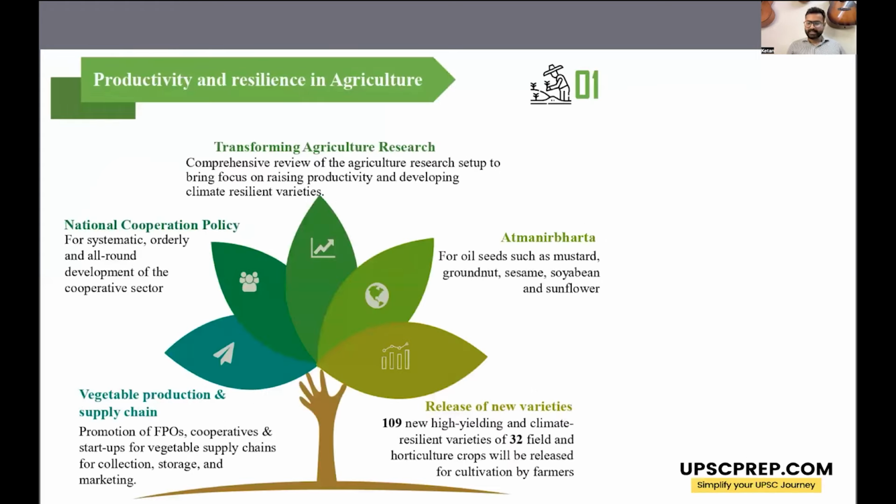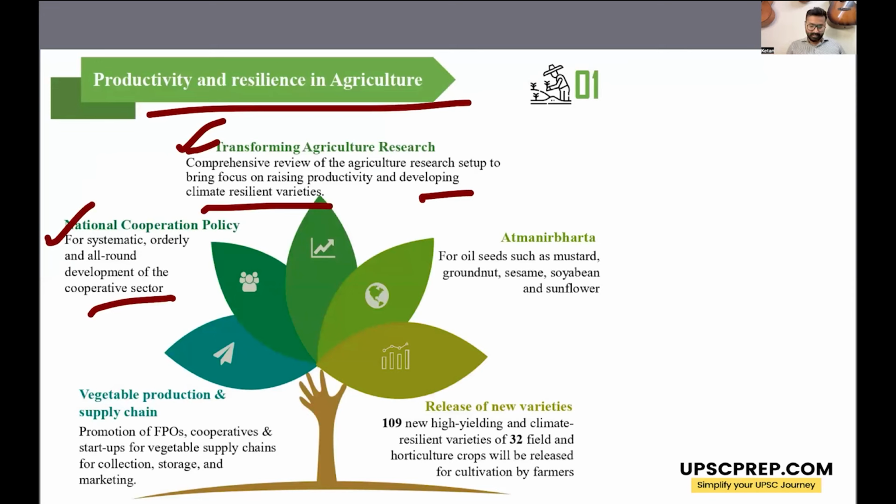So the first priority is agriculture. In agriculture, the government will set up a national cooperation policy, which is for development of the cooperative sector. Then a big focus will be on the agriculture research. The government will try to develop climate resilient varieties of crops and seeds. The government will try to achieve self-sufficiency or Atmanirbharta in oil seeds, which is mustard, groundnut, sesame, soybean, and sunflower.